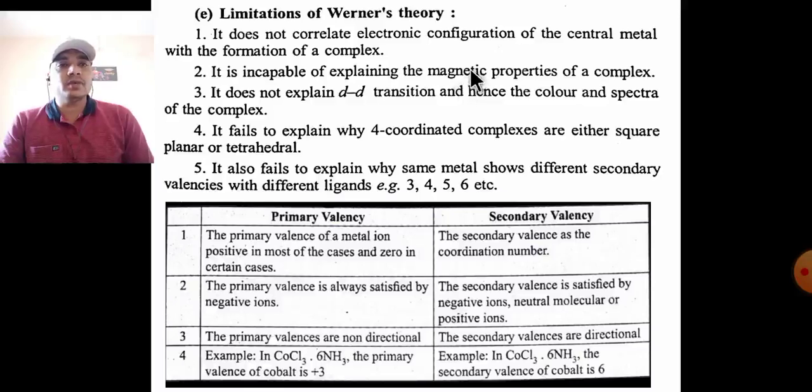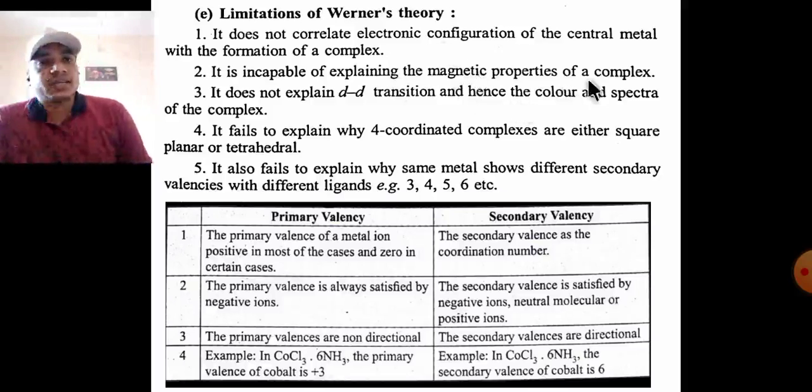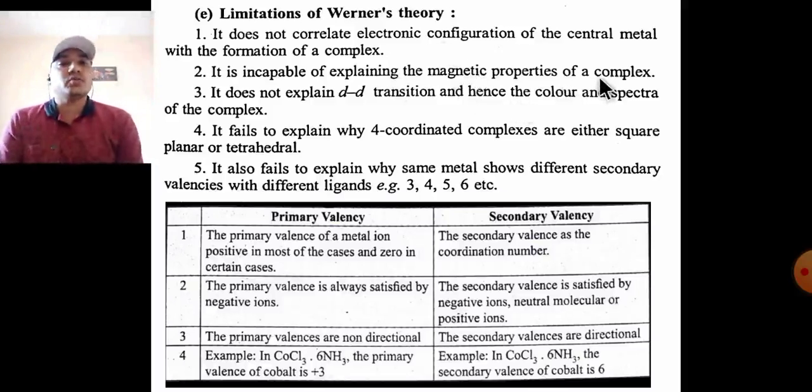The magnetic properties, paired and unpaired electronic composition of the central metal, are not explained by Werner's theory. It does not explain d-d transition in the color and spectra of the complexes. d-d transition means excitation of an electron from one d orbital to another d orbital. This theory does not explain it.